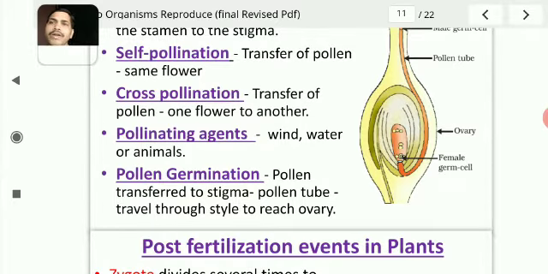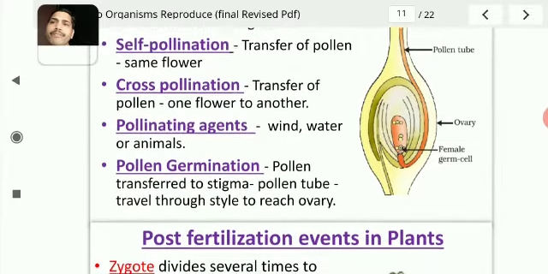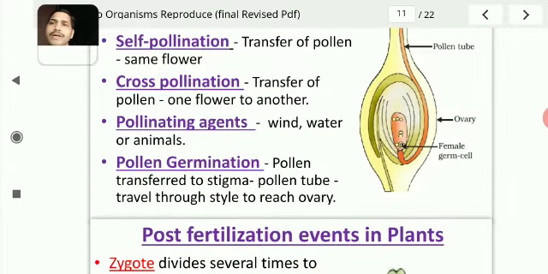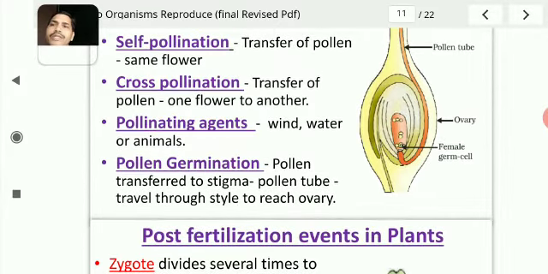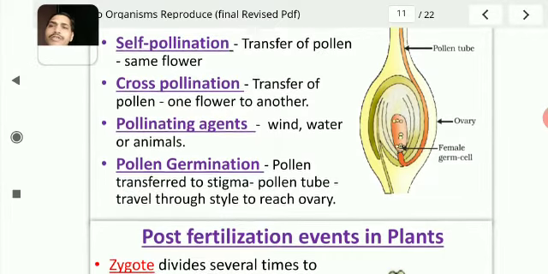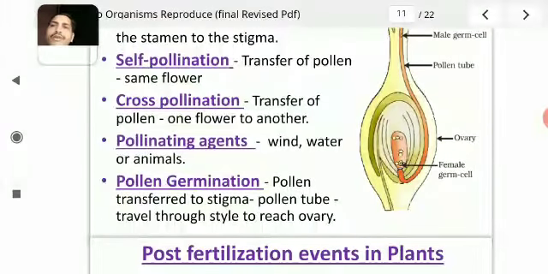Now, what is pollen germination? Pollen transferred to stigma forms pollen tubes, and these tubes travel through the style to reach the ovary, and this process is known as pollen germination.